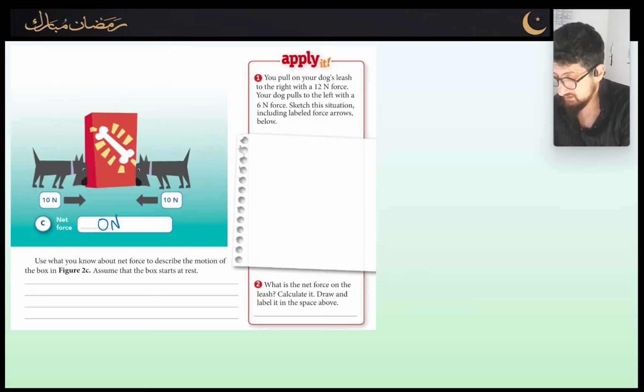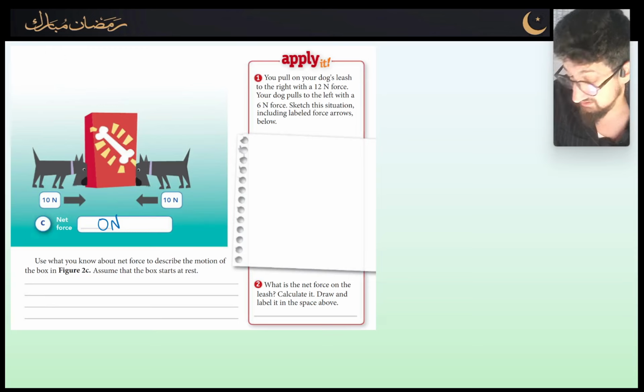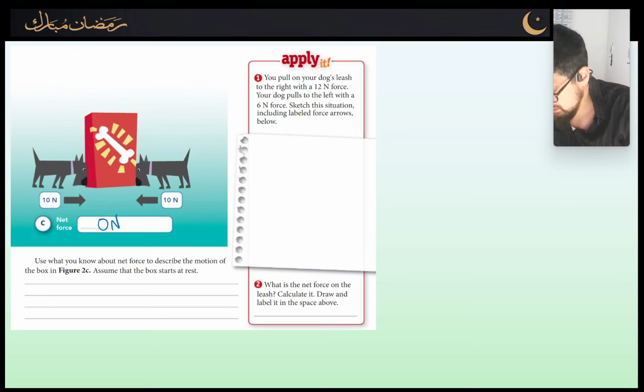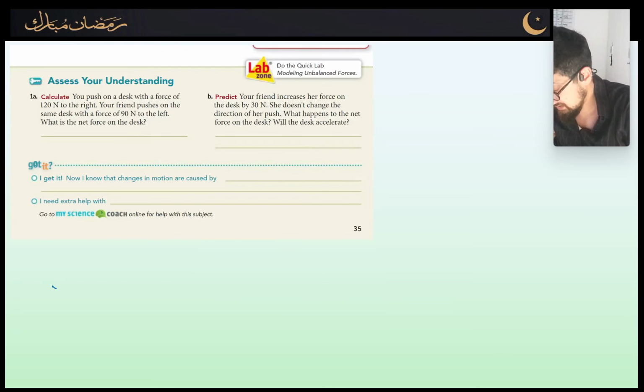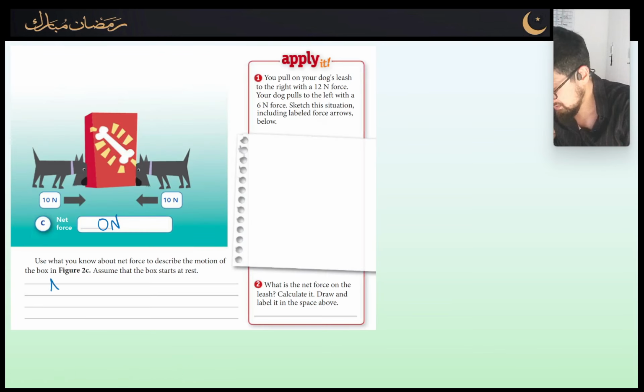Okay? Now, we've got a question here that we need to answer. Use what you know about net forces to describe the motion of the box. Assume that the box starts at rest. Well, I can tell you right now, the motion of the box is going to be not moving. Simple as that. Why is it not going to be moving?